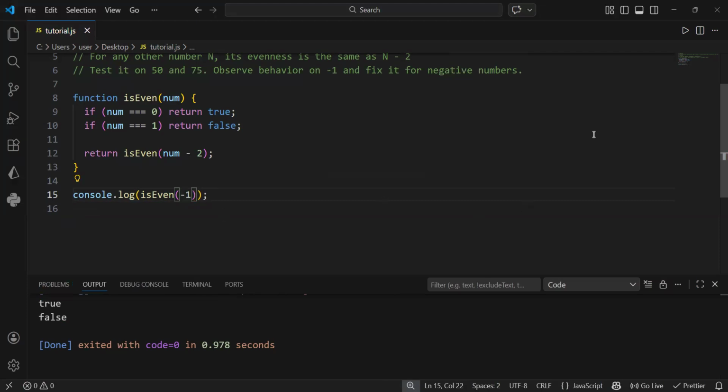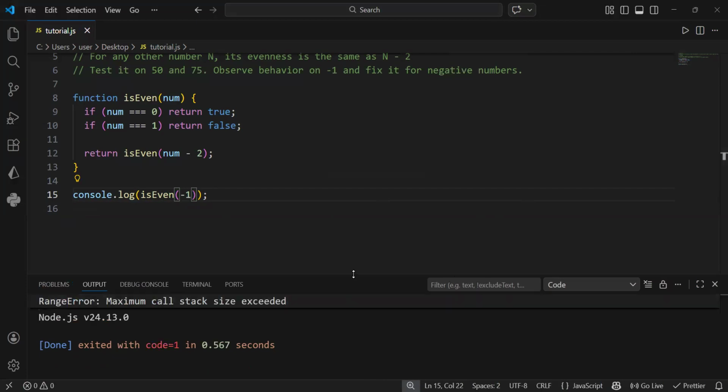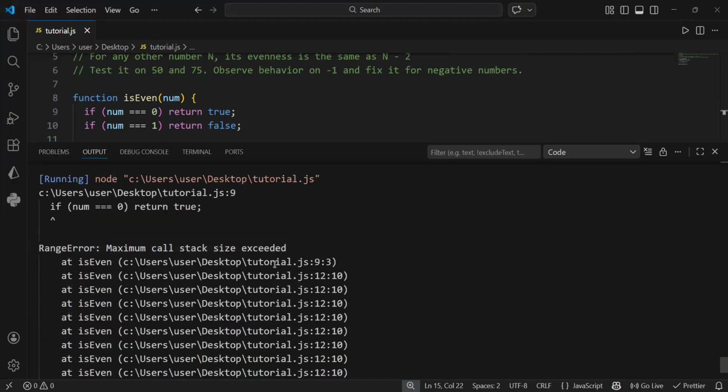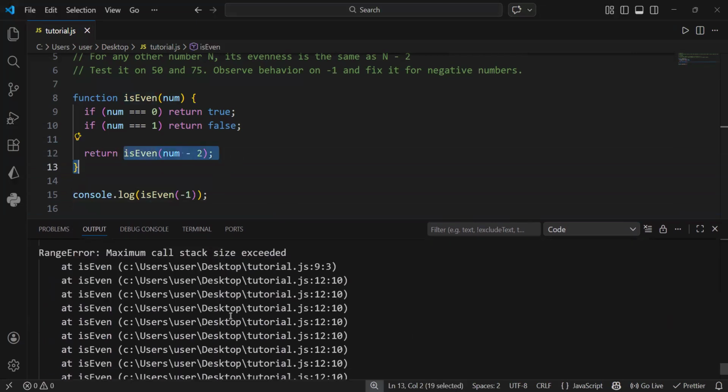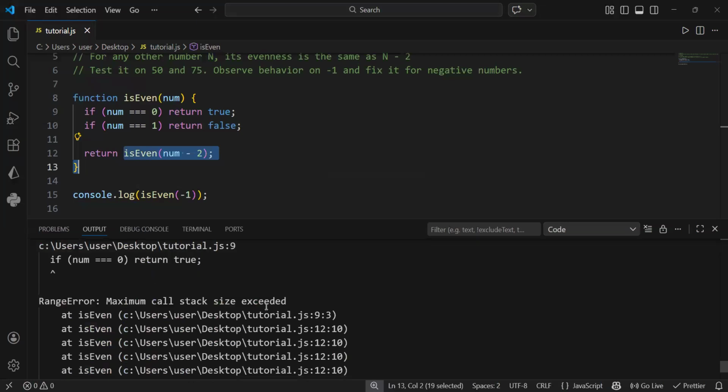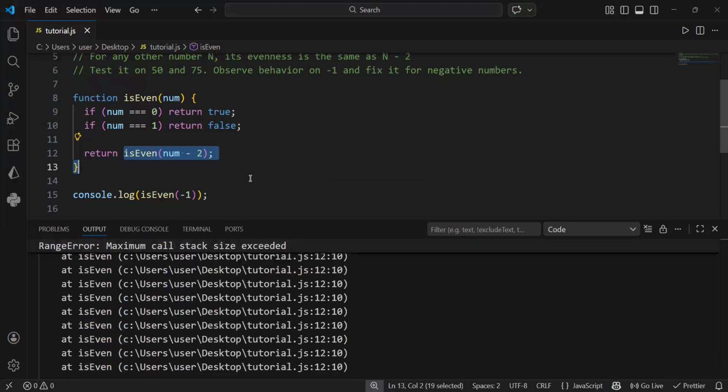It's not going to work. Okay, it has thrown an error. You can see that it has thrown an error. What happened is that it kept on calling itself: maximum call stack size exceeded. Remember, that's one bad thing about recursion, because it will keep on repeating itself until the system says no, and the system crashes. So we need to fix this so that this doesn't happen.